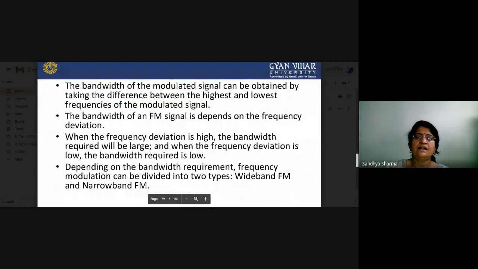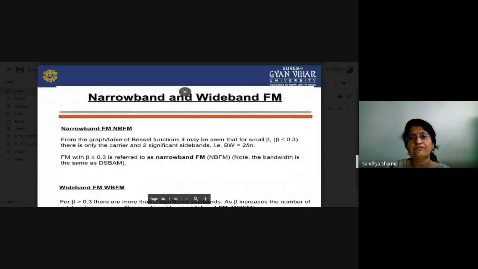Apart from that, the bandwidth of a modulated signal can be obtained by taking the difference between the highest and lowest frequencies of the modulating signal. So the bandwidth of an FM signal depends on the frequency deviation. When frequency deviation is high, the bandwidth required will be large, so that is basically directly proportional. And when deviation is low, the bandwidth requirement is low. Depending on the bandwidth requirement, frequency modulation can be divided into two parts: narrow band FM and wide band FM.